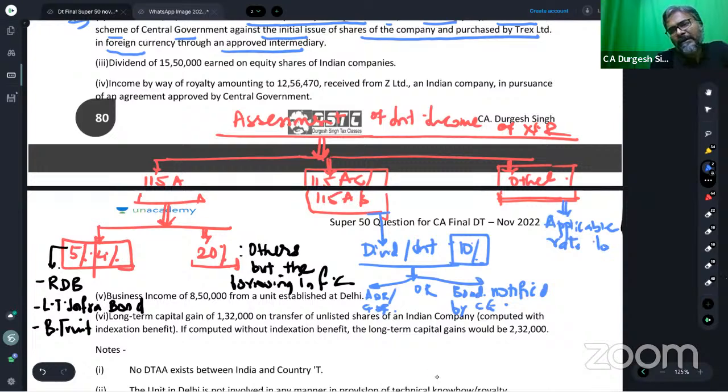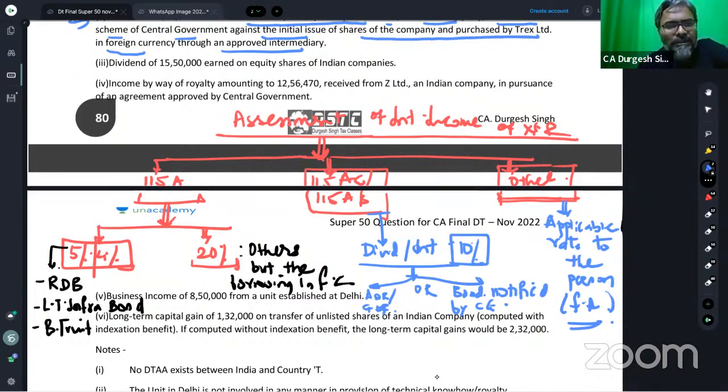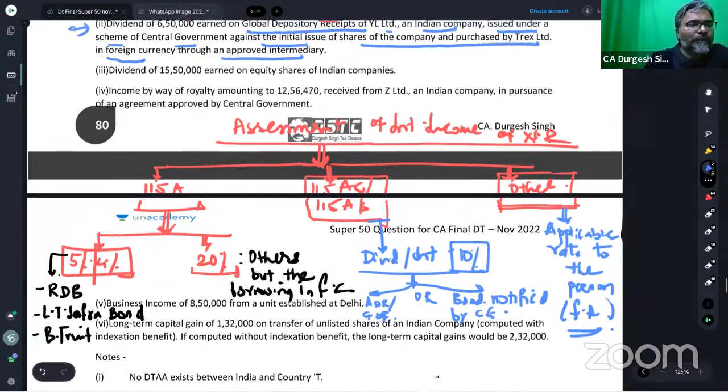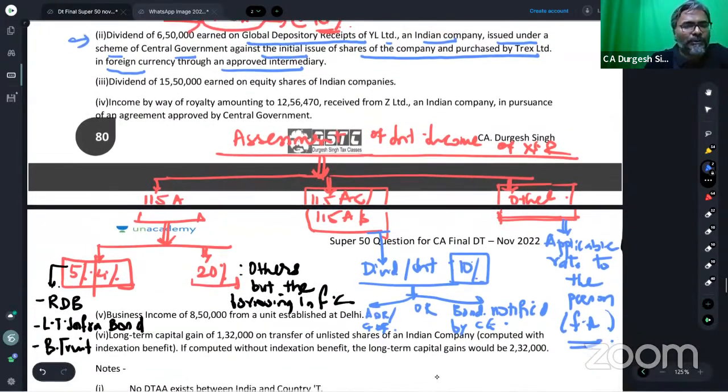Applicable rate to the person means the Finance Act rate. Whatever is the Finance Act rate. And you would appreciate that these sort of questions in the computation of total income of a non-resident are targeted frequently. Do you all agree to this? And have you all copied this one also?